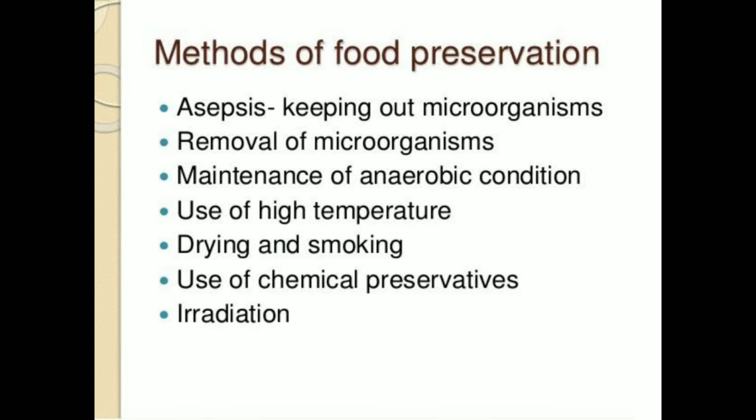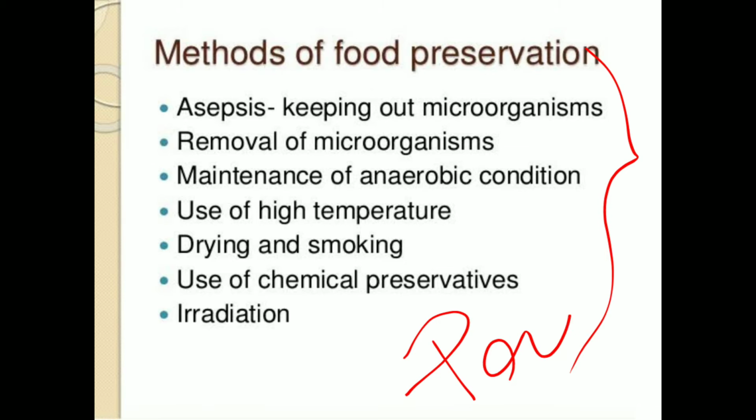Now coming to the main part, the key part, without which we cannot take a step into food processing, that is the methods of food preservation. These are the food preservation methods which are followed in the present day.